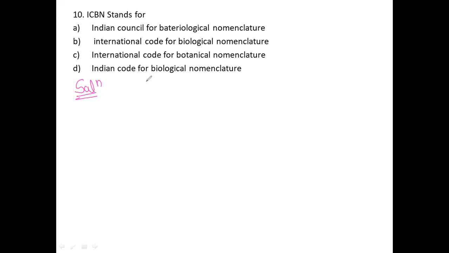For algae and fungi, it is a set of rules and recommendations dealing with the formal botanical names. What they are telling here is formal botanical names.